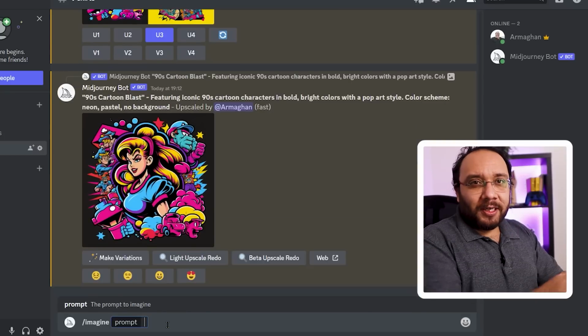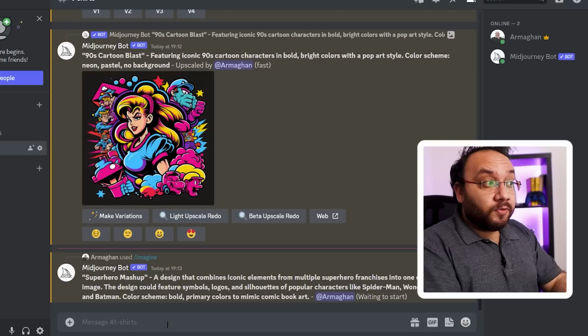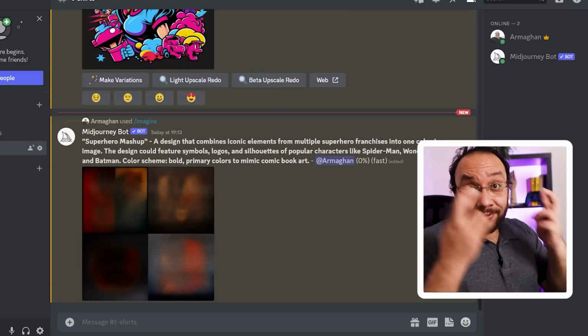For the next prompt, it's a bit detailed. ChatGPT gave me this superhero mashup, a design that combines iconic elements from multiple superhero franchises into one cohesive image. Let's see what Midjourney would give me. Fingers crossed.